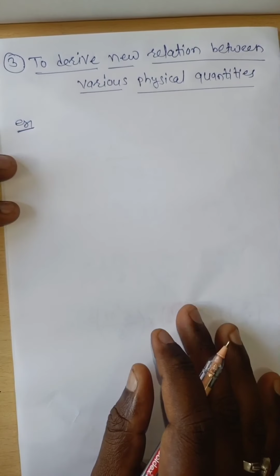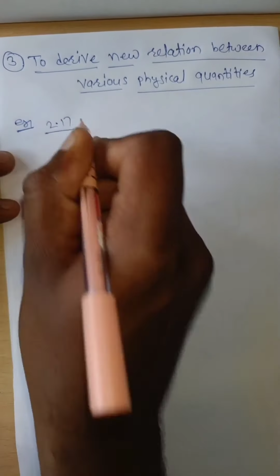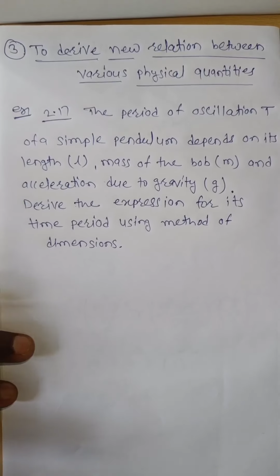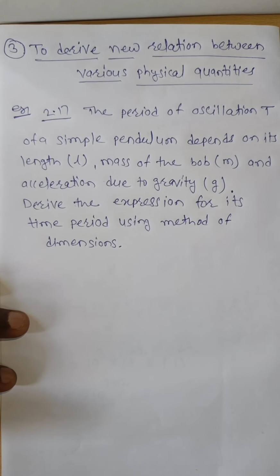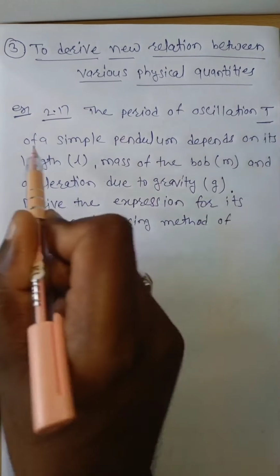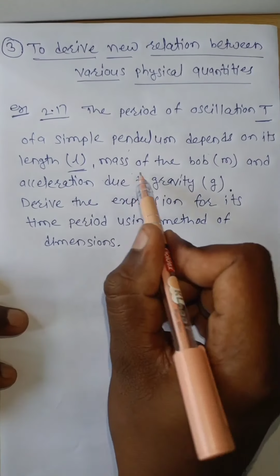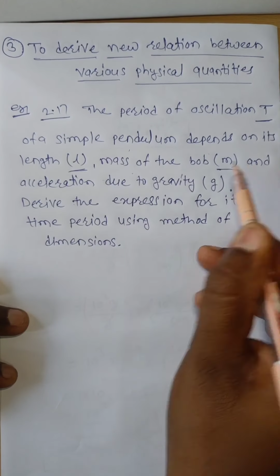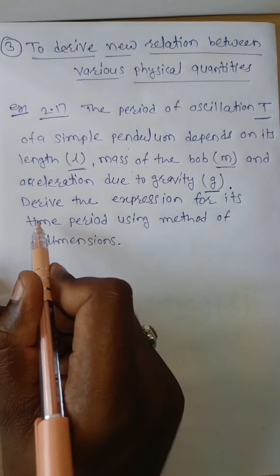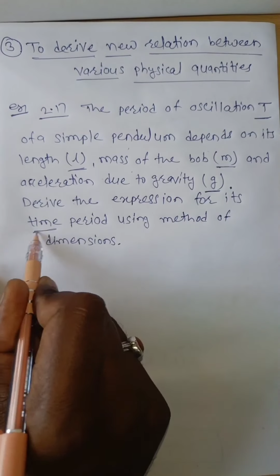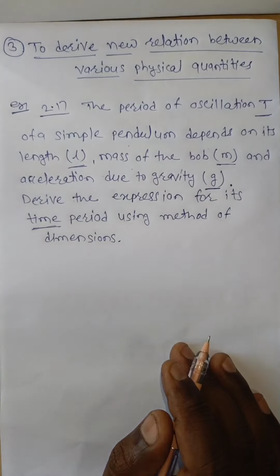Now here, example 2.17 we have to see. See example 2.17 in our textbook. The period of oscillation T of a simple pendulum depends on its length L, mass of the bob m, and acceleration due to gravity g. Derive the expression for its time period using the method of dimensions, means find out the formula of the time period.